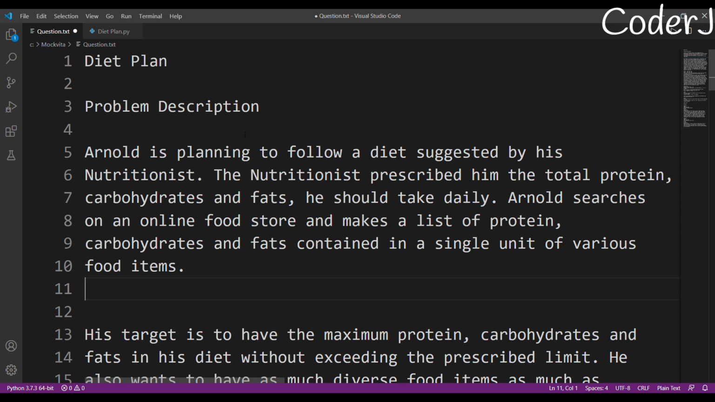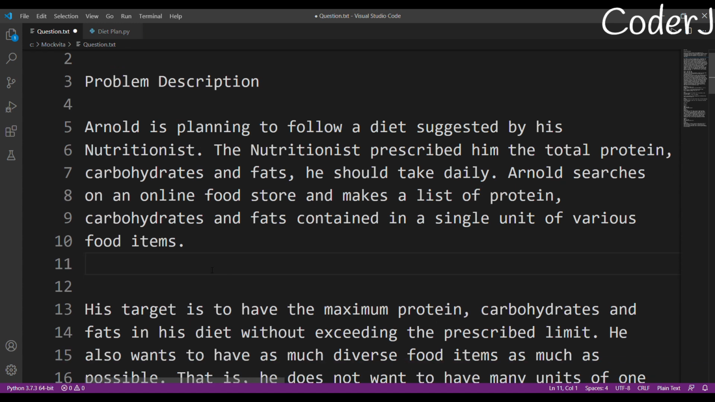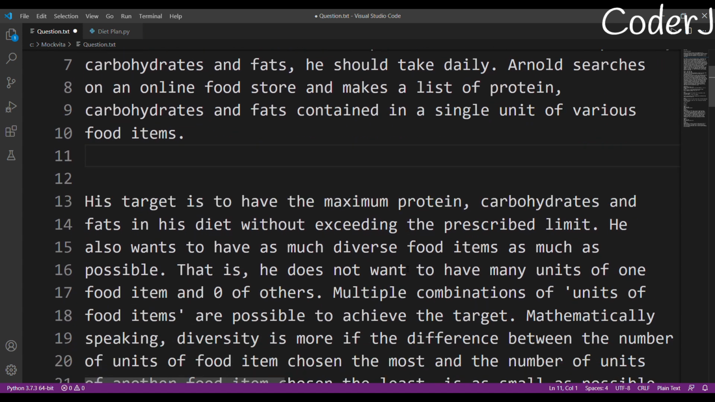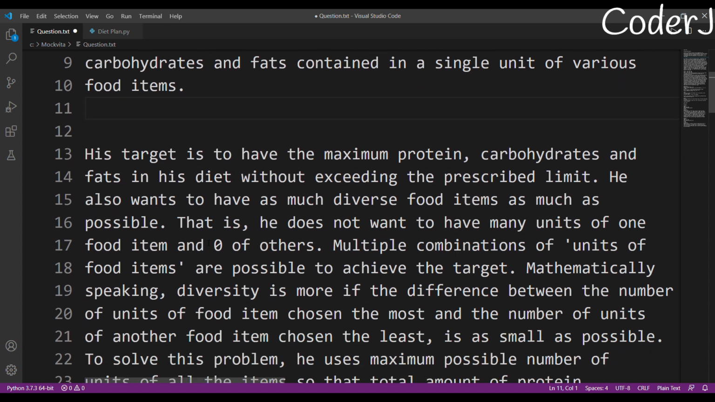Arnold is planning to follow a diet suggested by his nutritionist. This part is really useless, don't read it. So his target is to have maximum protein, carbs, and fats in his diet without exceeding the prescribed limit. He also wants to have as much diverse food. This is really important, diverse food items as much as possible. That is, he does not want to have many units of one food item and zero of others. Multiple combinations of units of food items are possible to achieve the target. Multiple answers are possible.